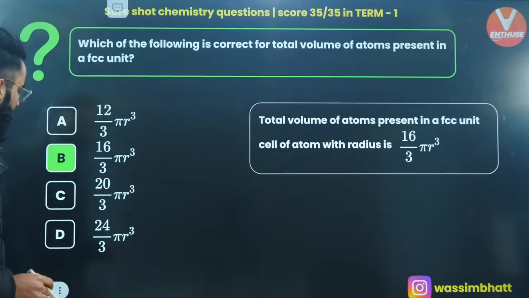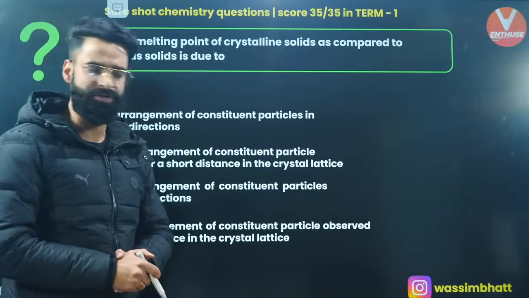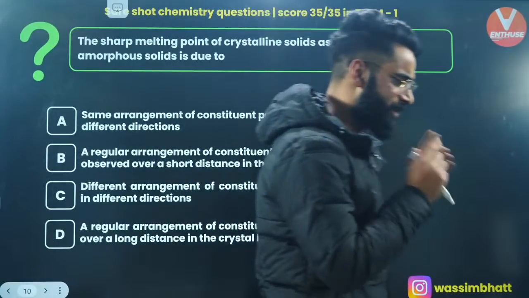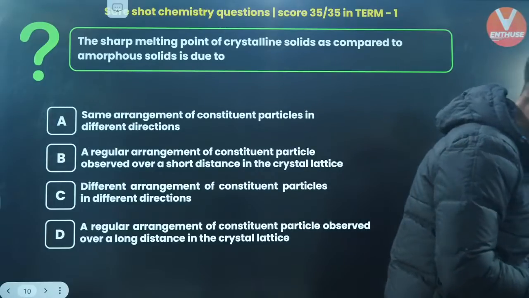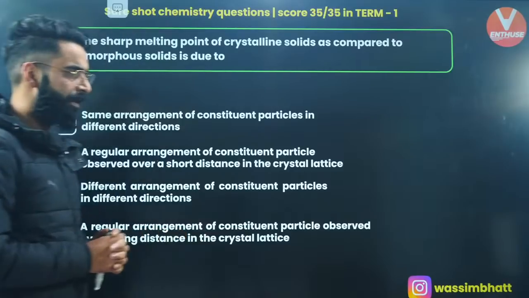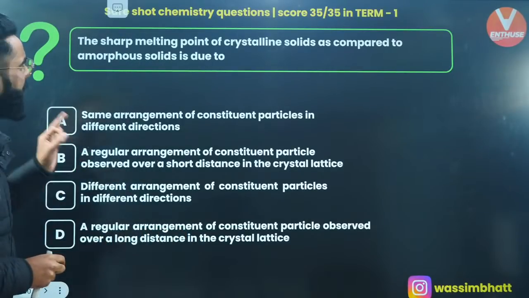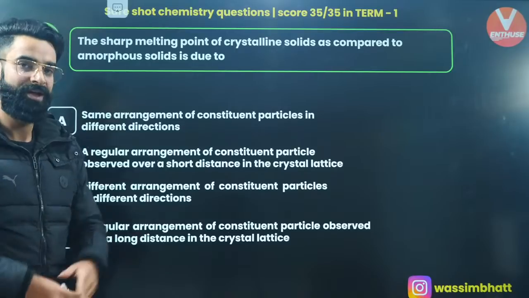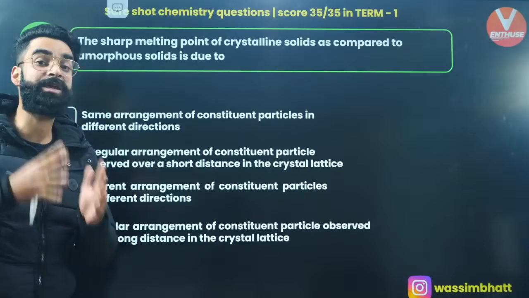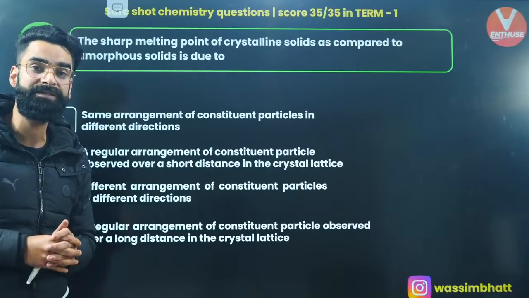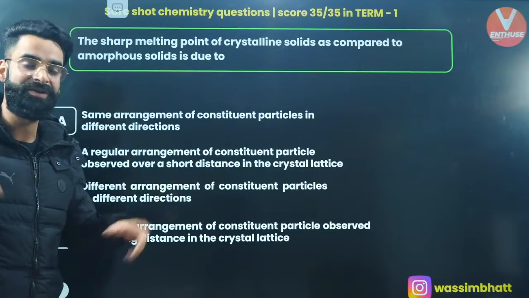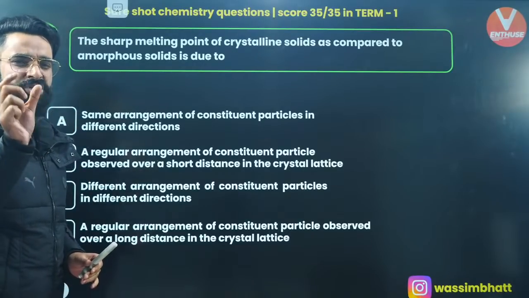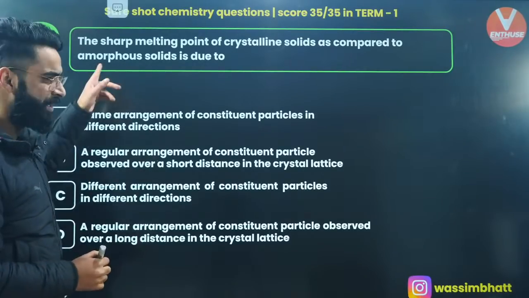Okay, let's jump into one more question. This is one more question which is on your screen, and I want all of you to give it a try and let me know its answer quickly in the chat. I'm looking at your chats. Yes, Rahul, you can do it in that way as well. Absolutely. What is going to be the answer of this question, people? The sharp melting point of a crystalline solid as compared to amorphous solid is due to. In crystalline solids, we have got the regular arrangement of constituent particles over a long range. In amorphous solids, there can be the regular arrangement, but that is in a short range, correct? So what is going to be the answer of this question?